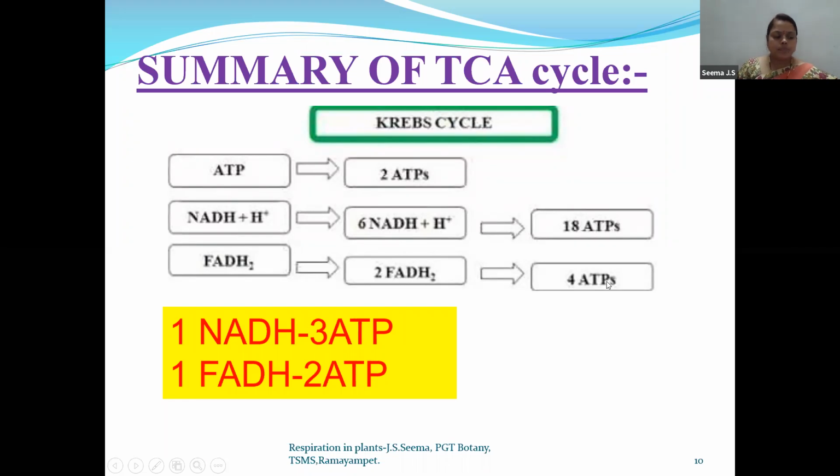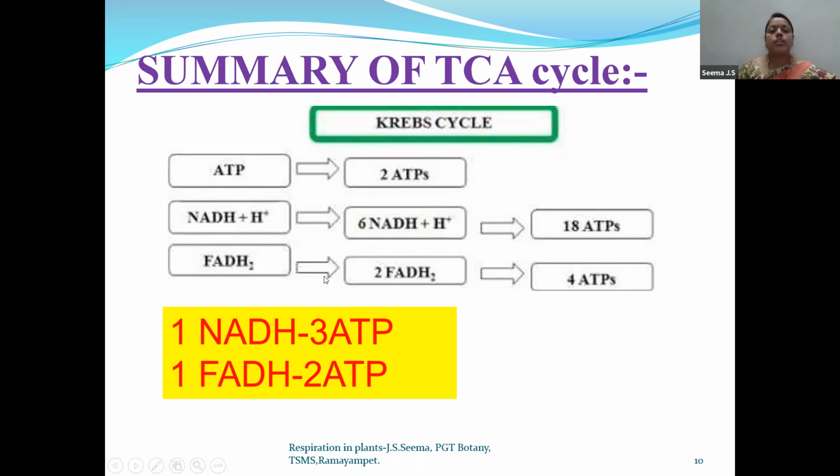So why are we writing 18 ATPs and 4 ATPs? That means this NADH and FADH2 are not readily available for usage. They have to get converted to ATP. If they are converted to ATP, only then can the cell use them. So there is another special process where this NADH and FADH2 will get converted to ATPs. That process is nothing but the electron transport system.